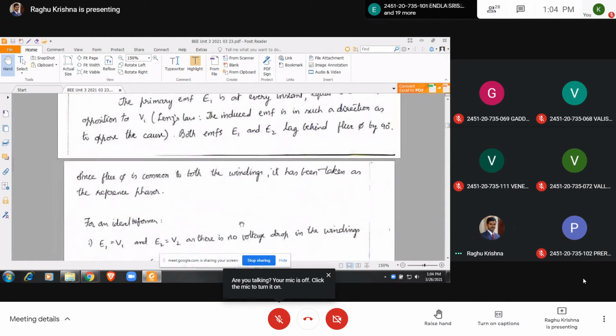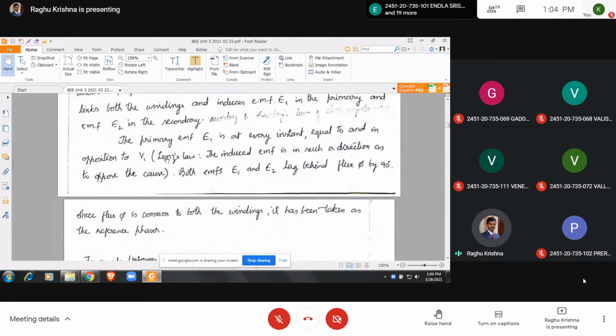Now coming to Lenz's law. What is meant by Lenz's law? The induced EMF is in such a direction as to oppose the cause. Lenz's law is the induced EMF is in such a direction as to oppose the cause. So this is very important. Lenz's law.